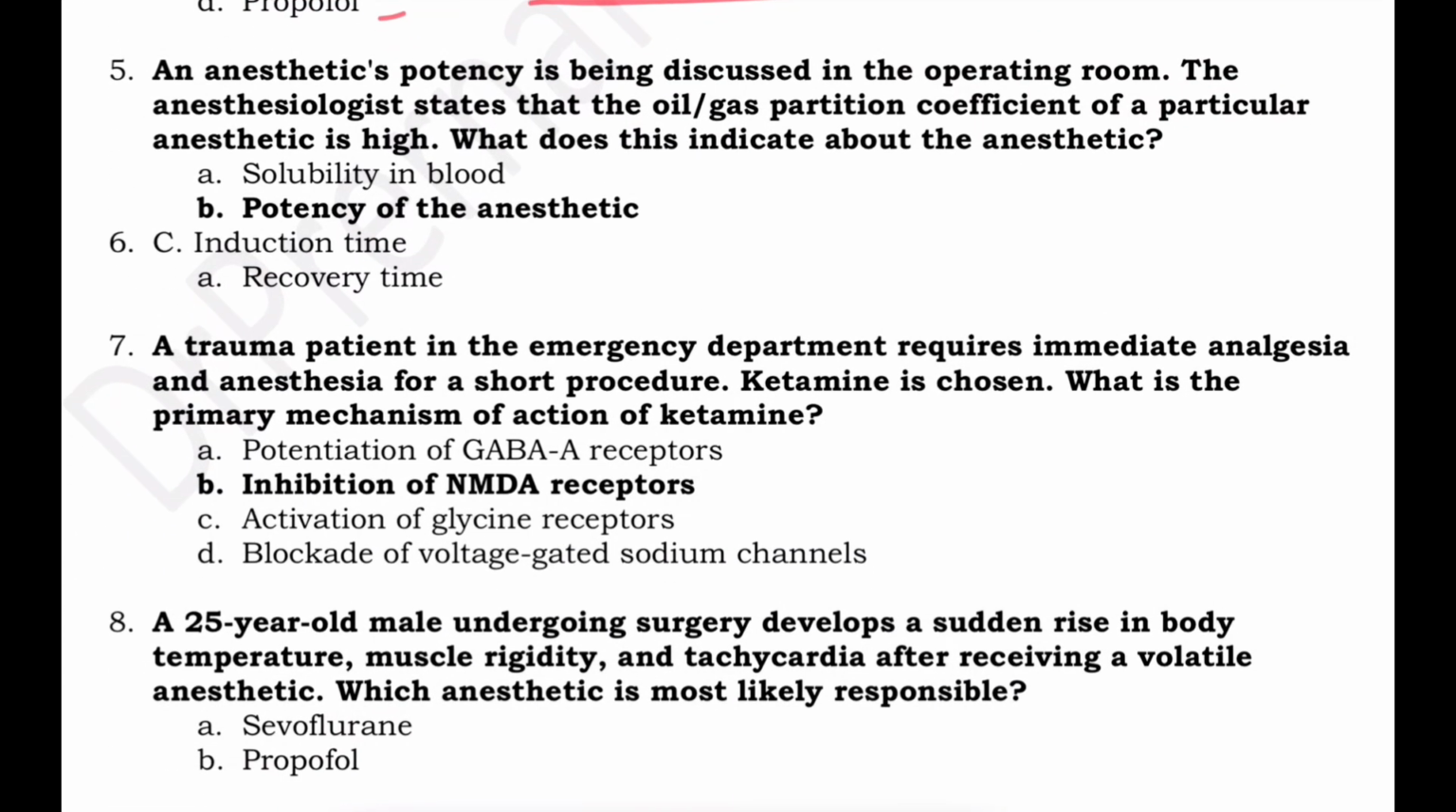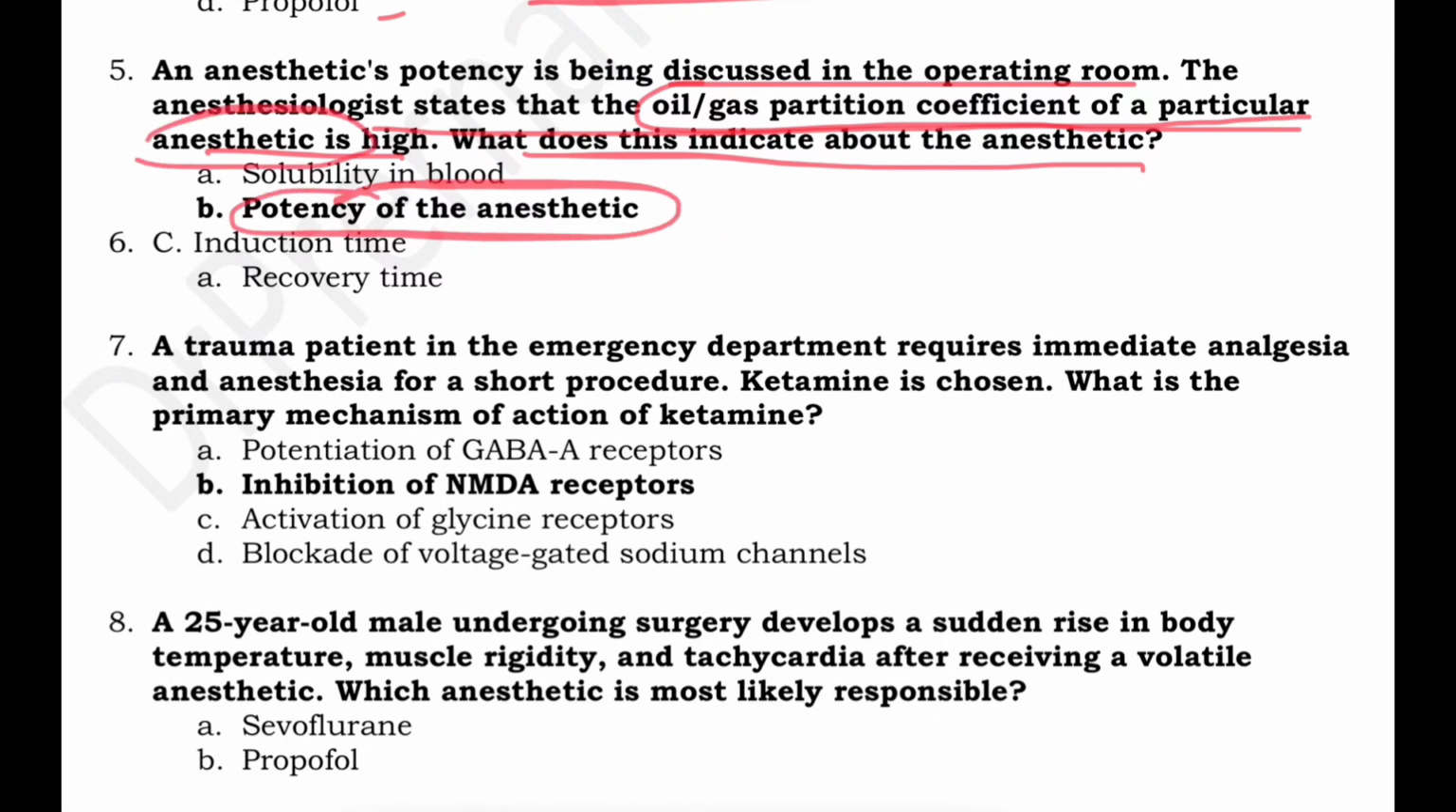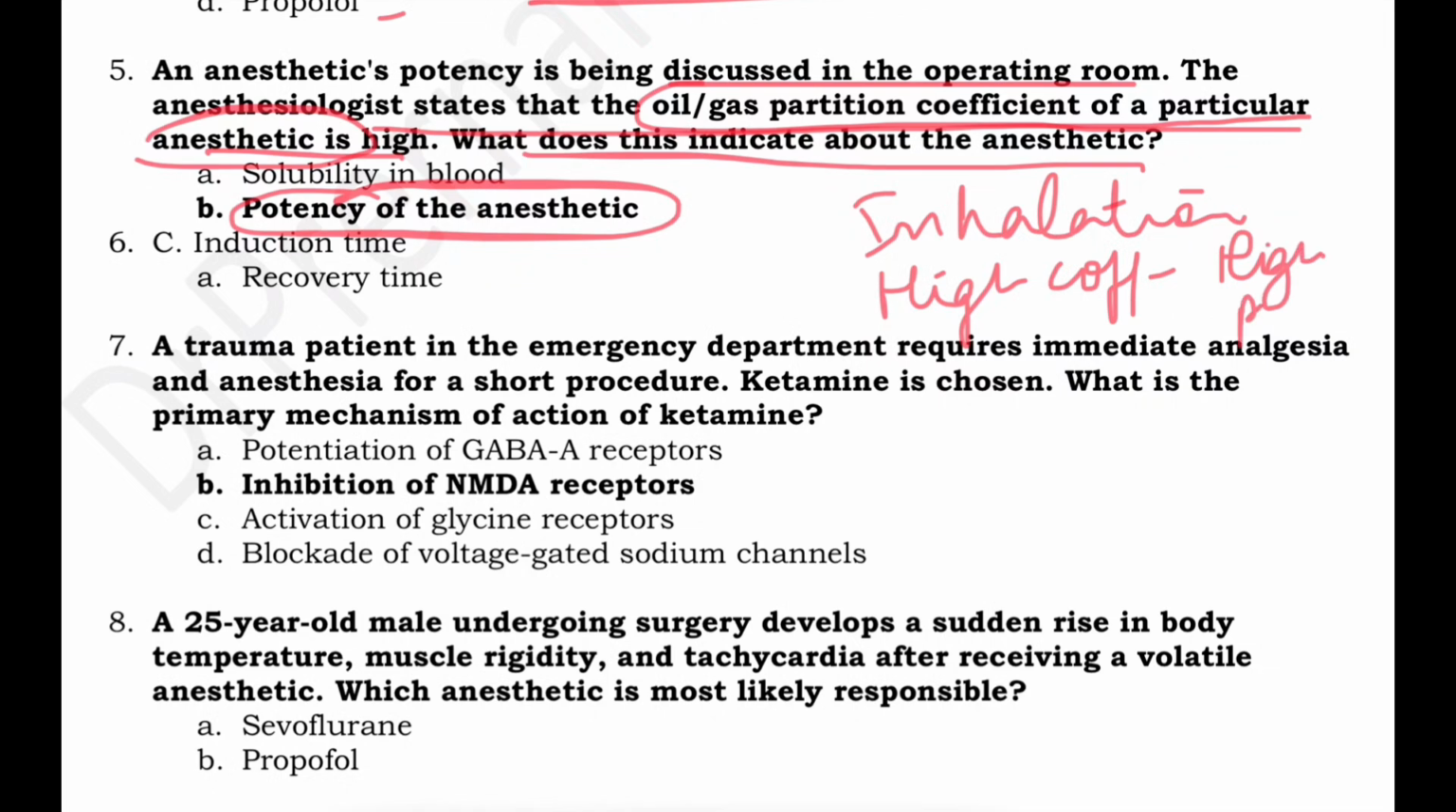Anesthetic potency is being discussed in the operating room. The anesthesiologist states that the oil gas partition coefficient of a particular anesthetic is high. So what does this indicate about the anesthetic? This indicates the potency of the anesthetic. This correlates with the potency, and this is mainly about the inhalational anesthetics. So a high coefficient means high potency, right?